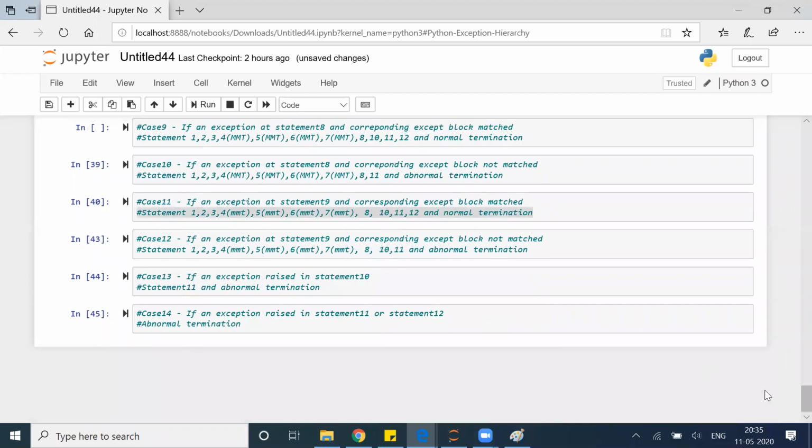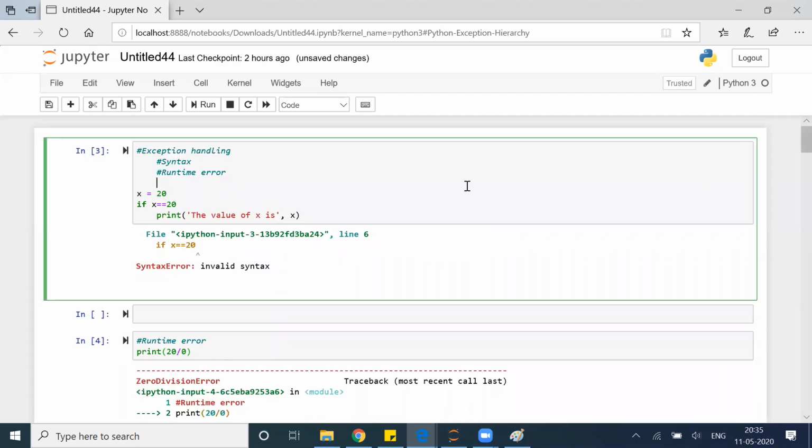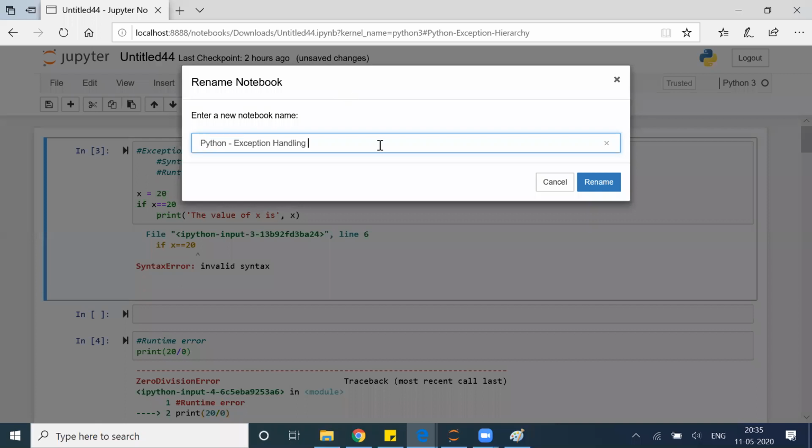Okay, so these are the 14 cases which we have, and this is the very first class of exception handling. I'll share this file with you guys. You guys can play around with this and we'll discuss it further in the next class. Clear, all of you?